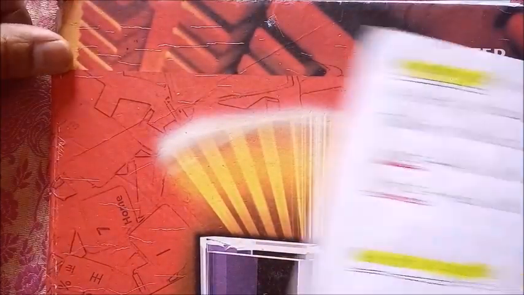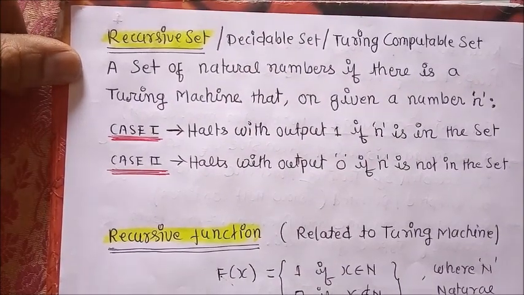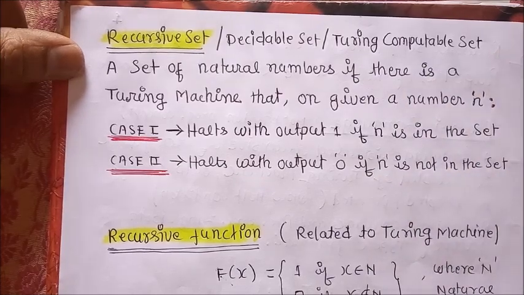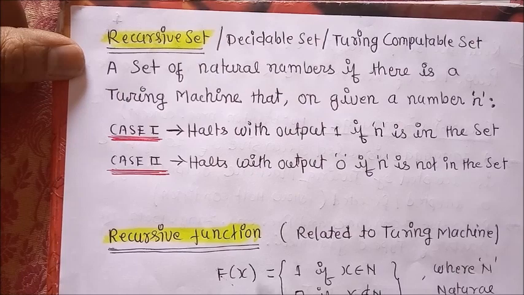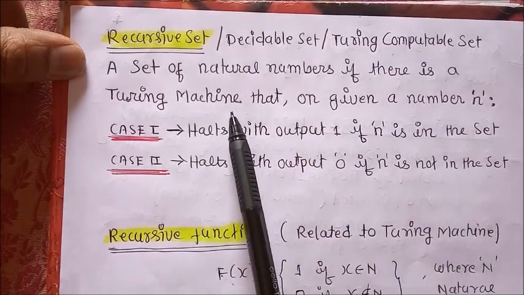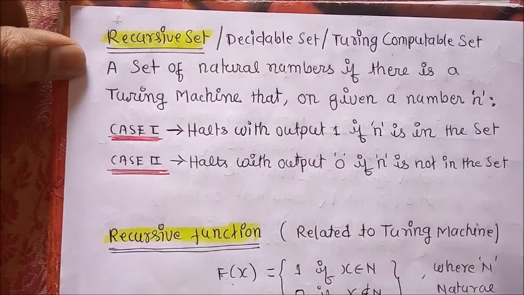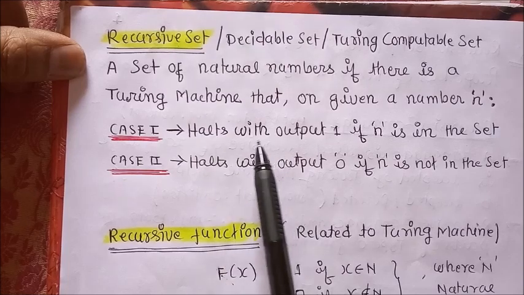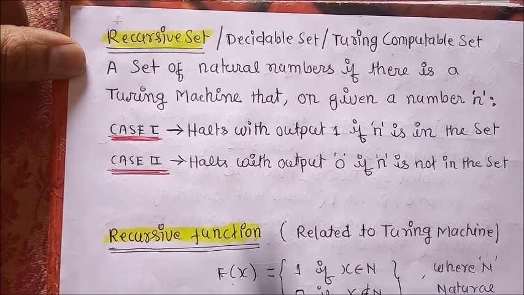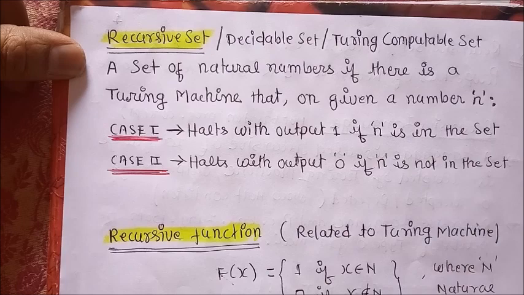So the next concept: what is a recursive set? A recursive set is also known as a decidable set or Turing computable set. The definition of a recursive set is: a set of natural numbers for which there is a Turing machine that, given a number n, in the first case halts with output 1 if n is in the set, and in the second case halts with output 0 if n is not in the set.